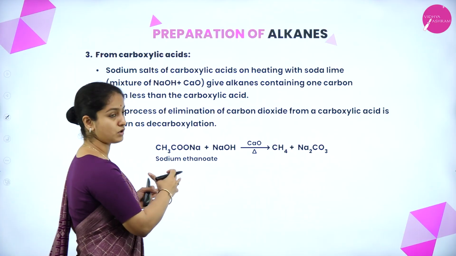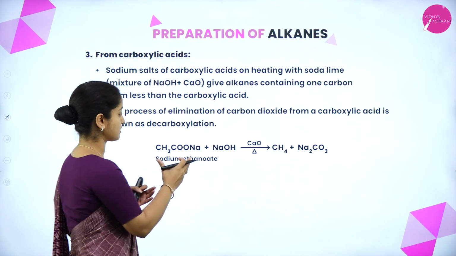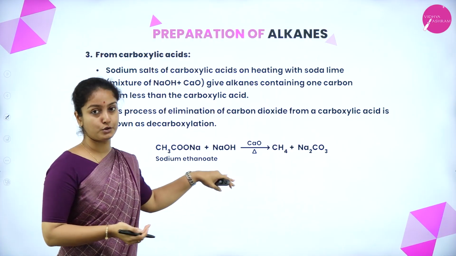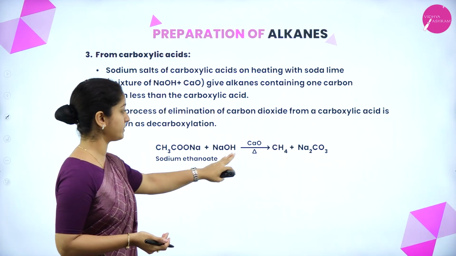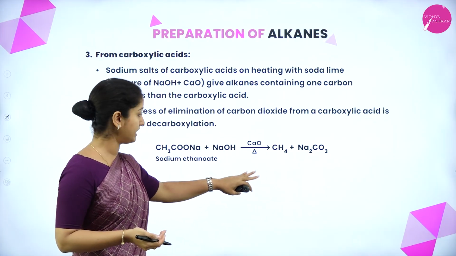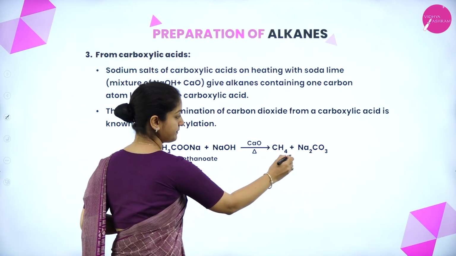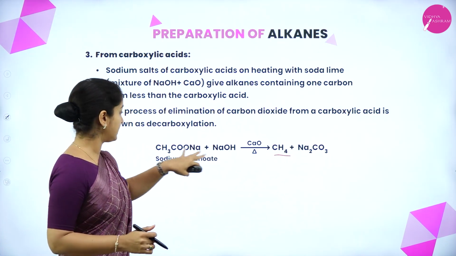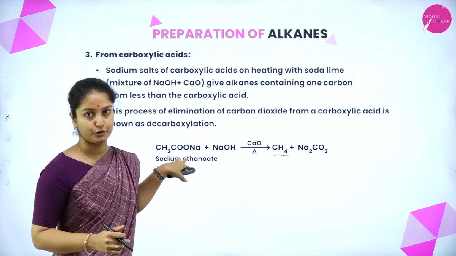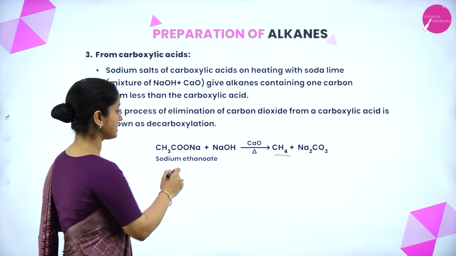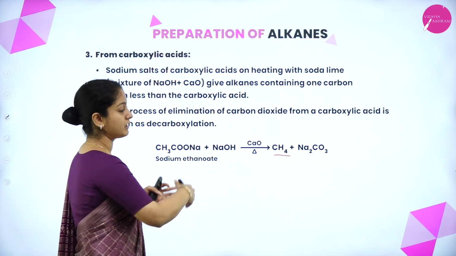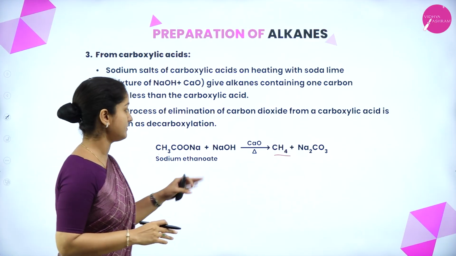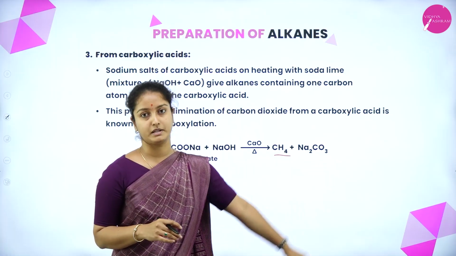So, this is the sodium salt of a carboxylic acid, in the sense it is sodium ethanoate. When it undergoes reaction with soda lime, a mixture of sodium hydroxide and calcium oxide, on heating, it gives the alkane methane, which has 1 carbon atom less than the actual carboxylic acid. There are 2 carbon atoms in sodium ethanoate, but when it forms an alkane, it consists of only 1. Along with methane, it gives sodium carbonate.